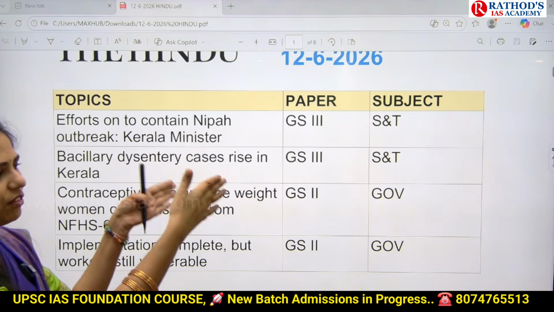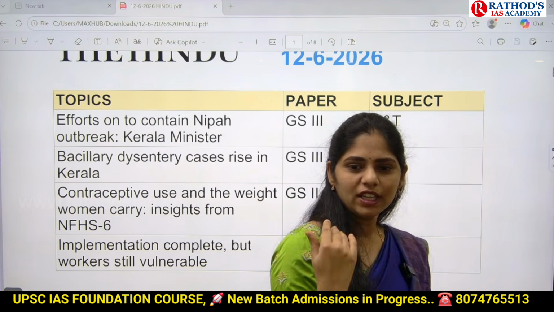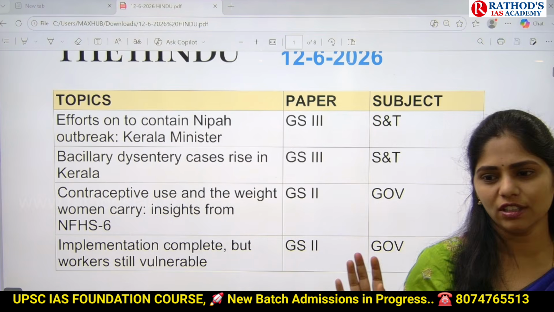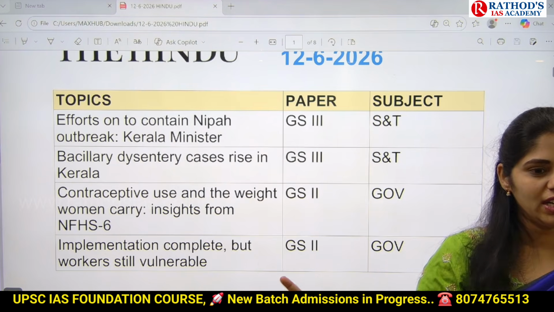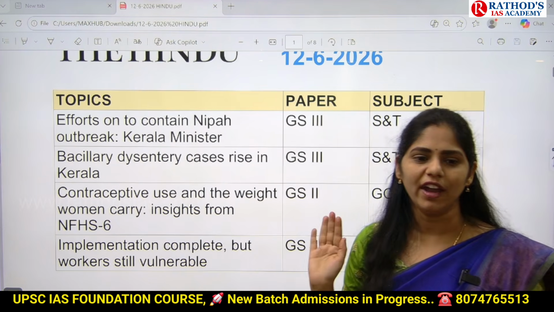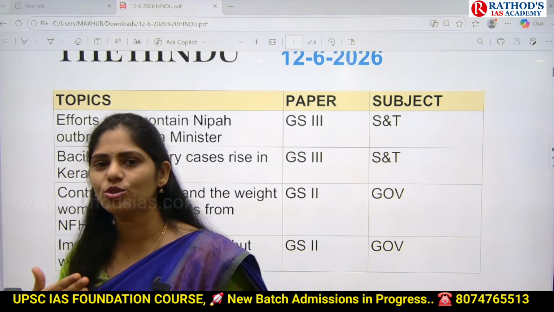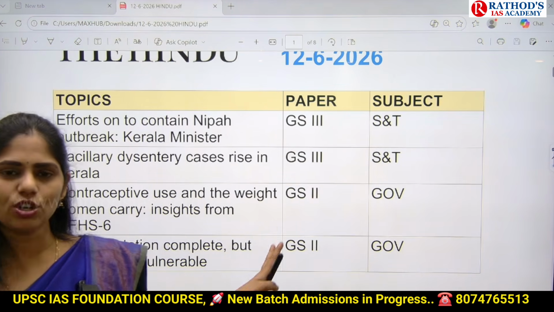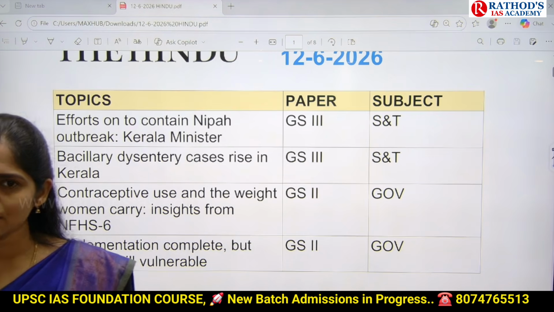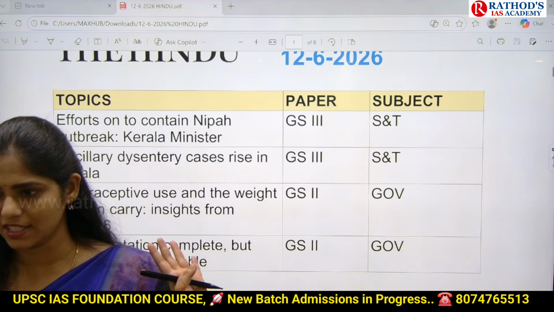On one side, they'll give you different diseases, for example, dengue virus, Nipah virus, chikungunya, and they may ask you something related to that, and ask you to identify which of the above are correct or incorrect pairs. So these are the two types of questions that you can expect from this topic. And this topic is important from science and technology. In science and technology, you will be studying about these diseases.